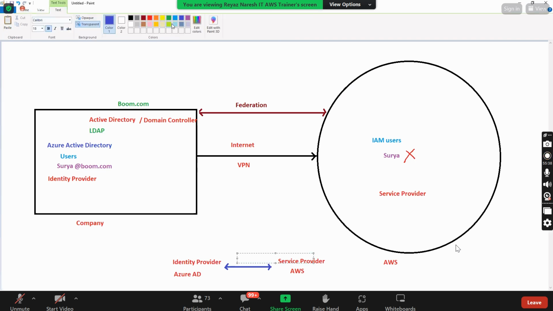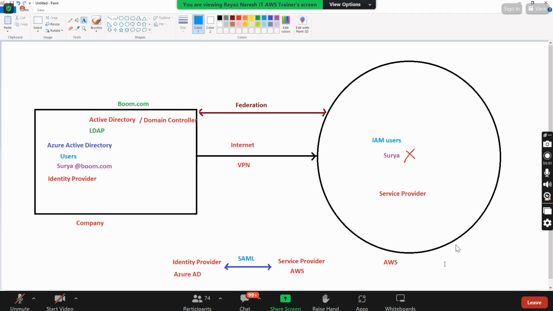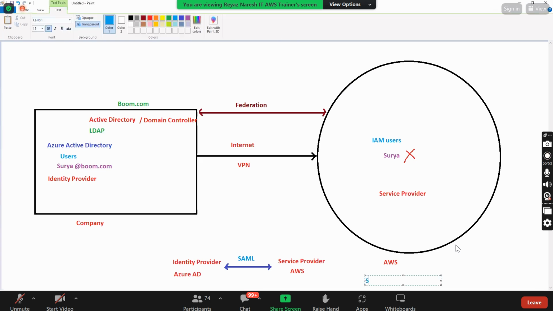And then to do the federation, it uses one concept called SAML. What is the concept it uses? SAML. So SAML, basically, write down, Security Assertion Markup Language.